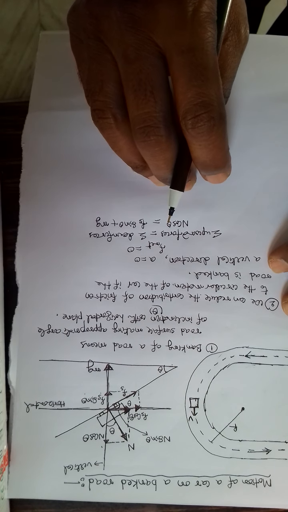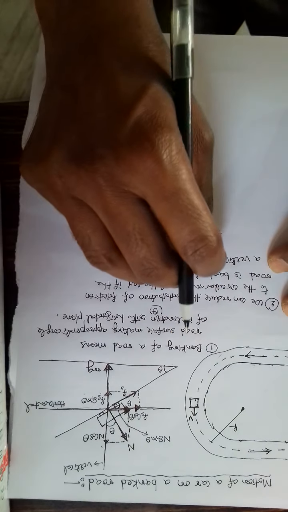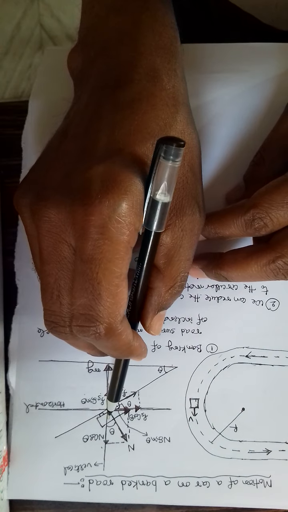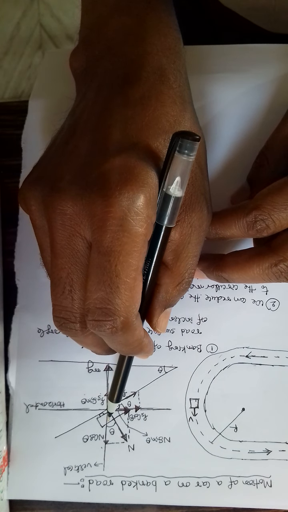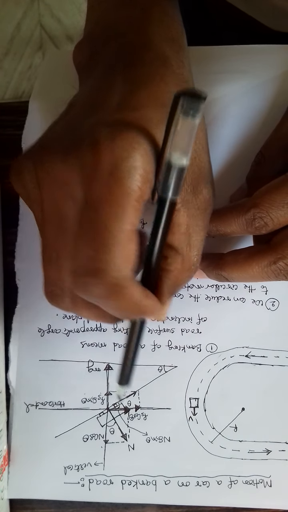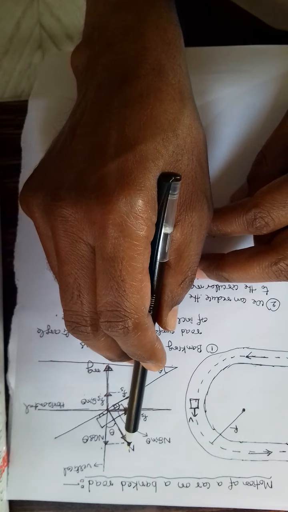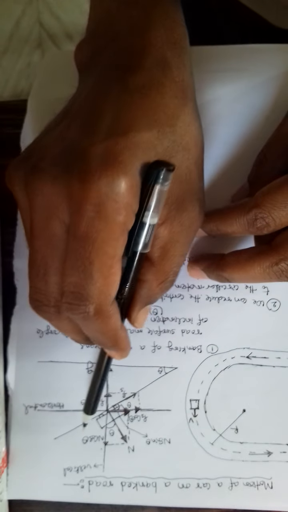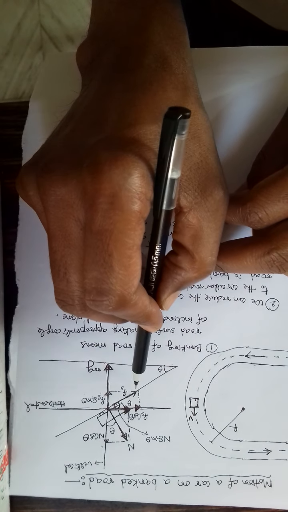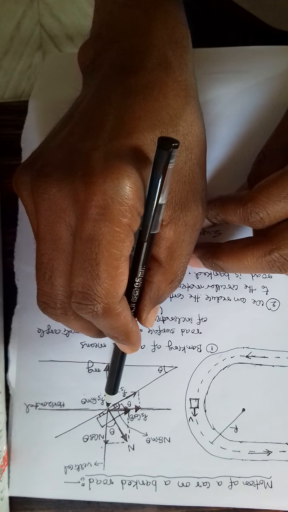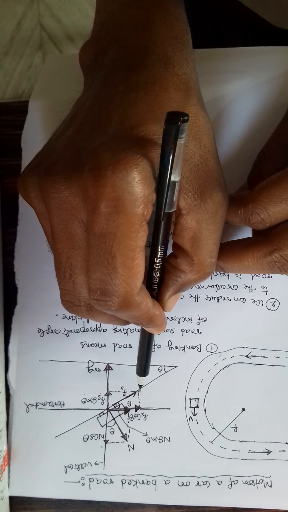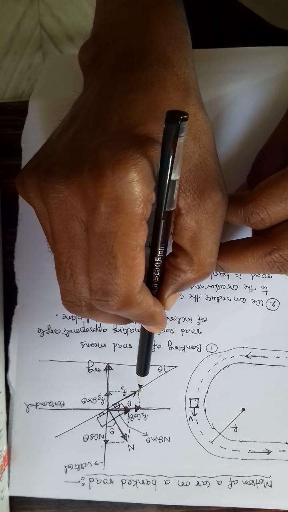Once more, let us look at the diagram. Actually, on the vehicle, three forces are working. Gravitational force vertically downward, normal reaction normal to the road surface, and static friction along the road towards the center of the circular part.